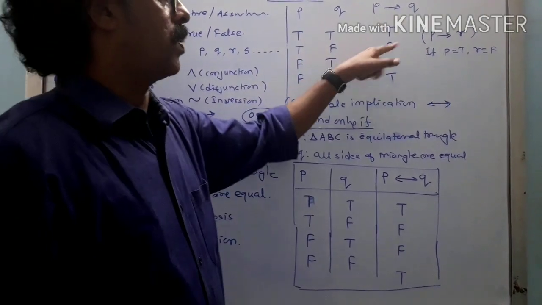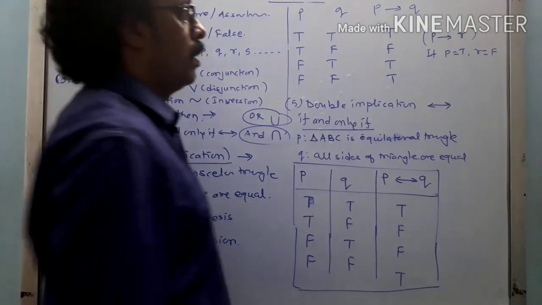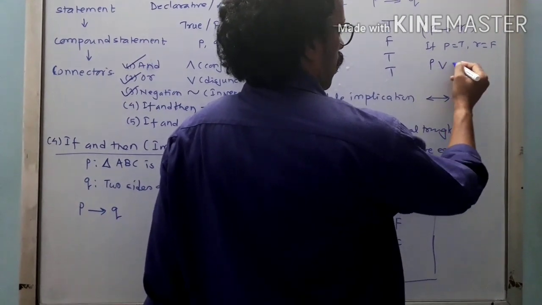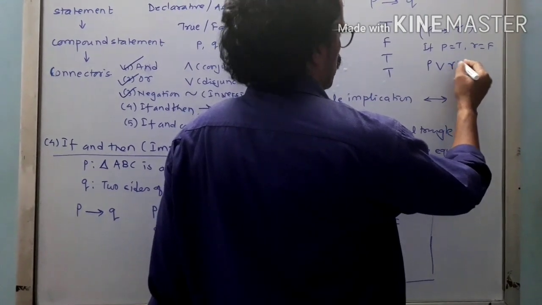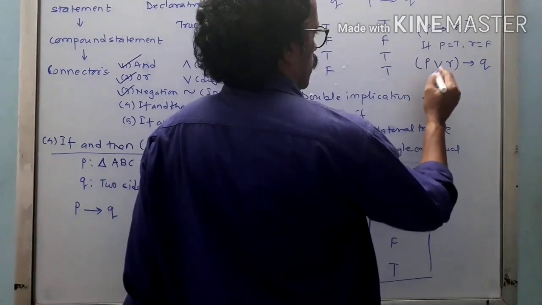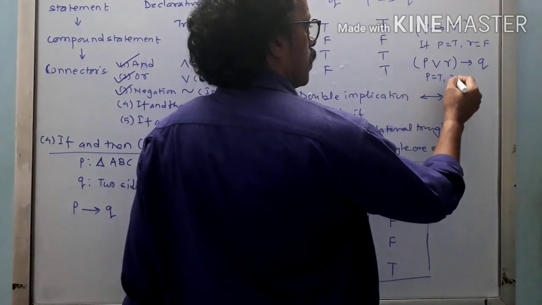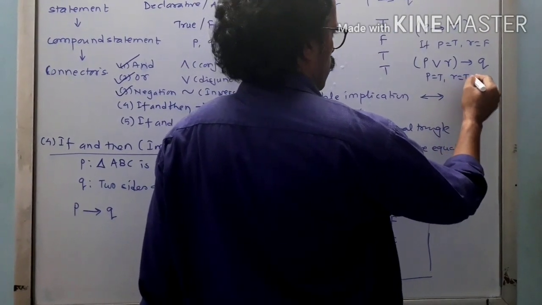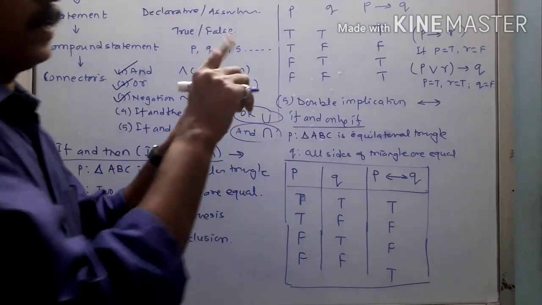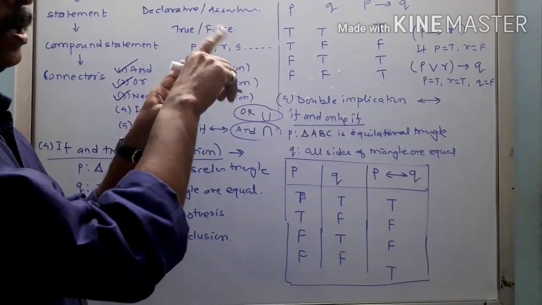True, false, it is false; otherwise it is true, right? Suppose I give you the statement P or R implies Q, where P is true, R is true and Q is false. What is the truth value for that?